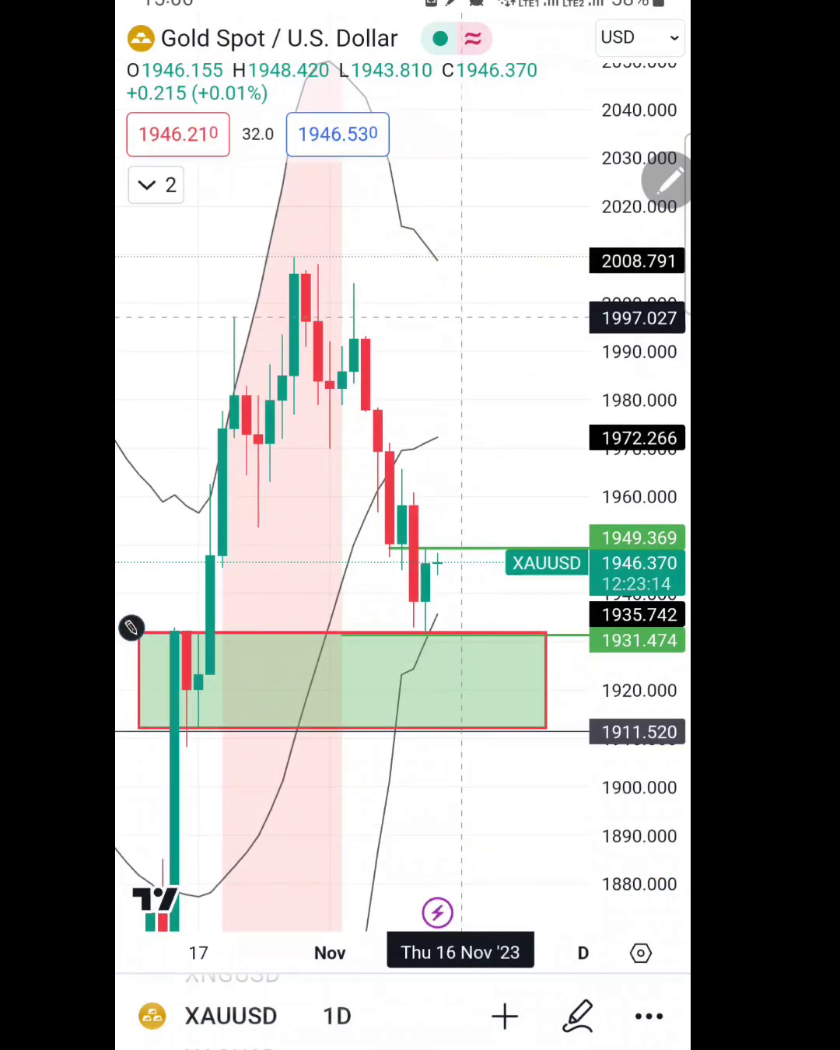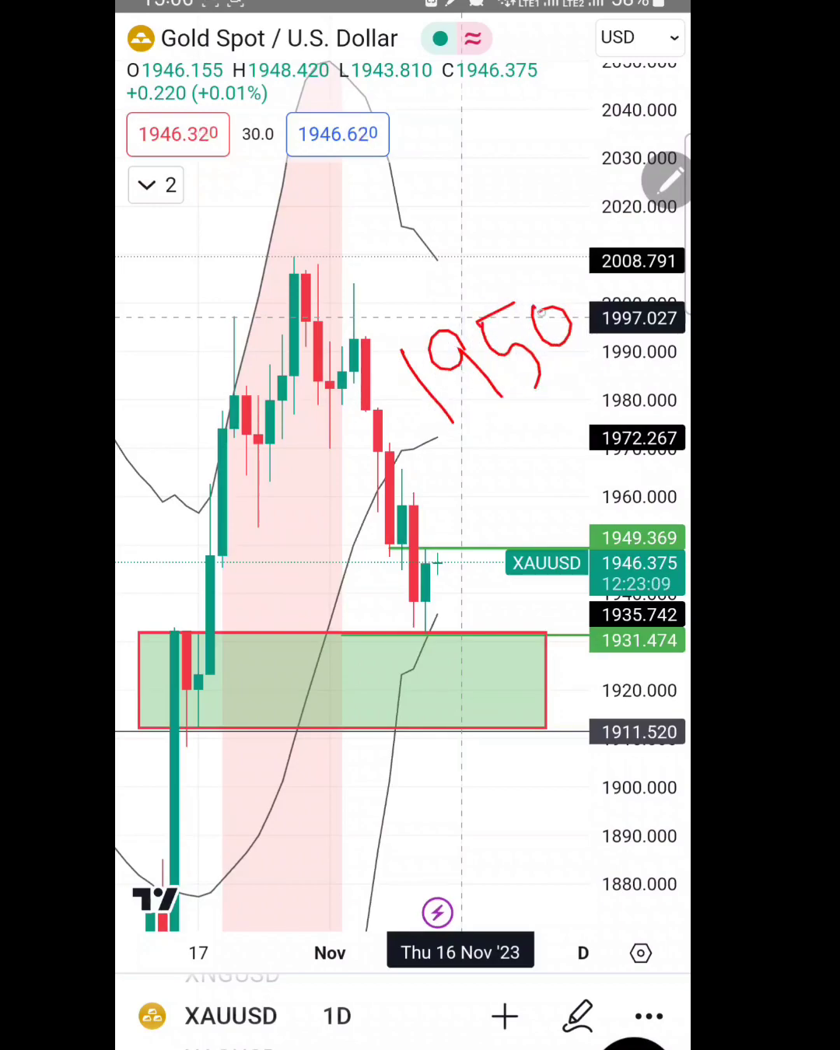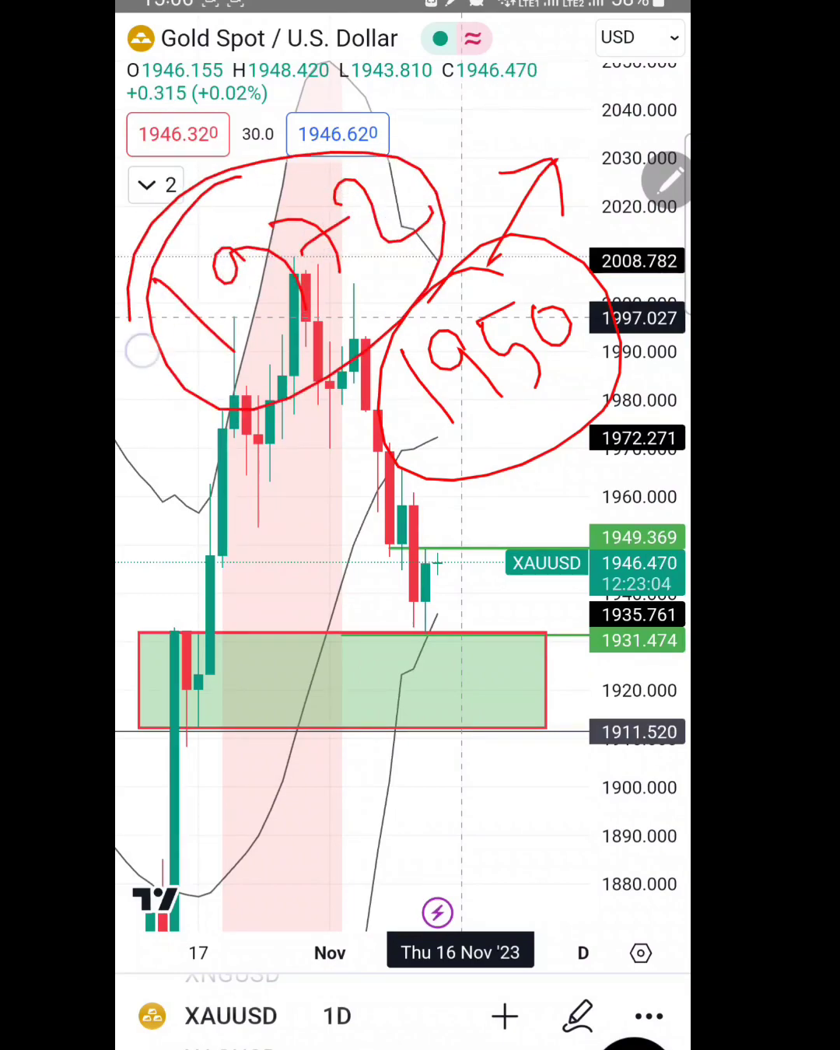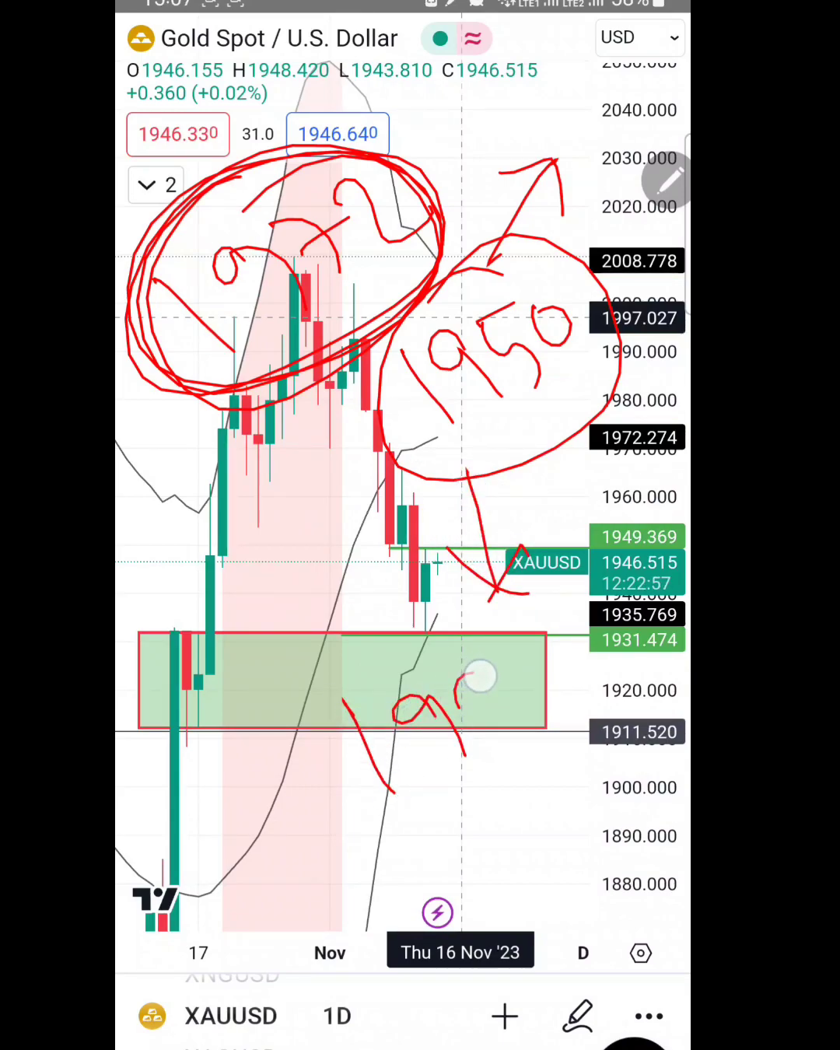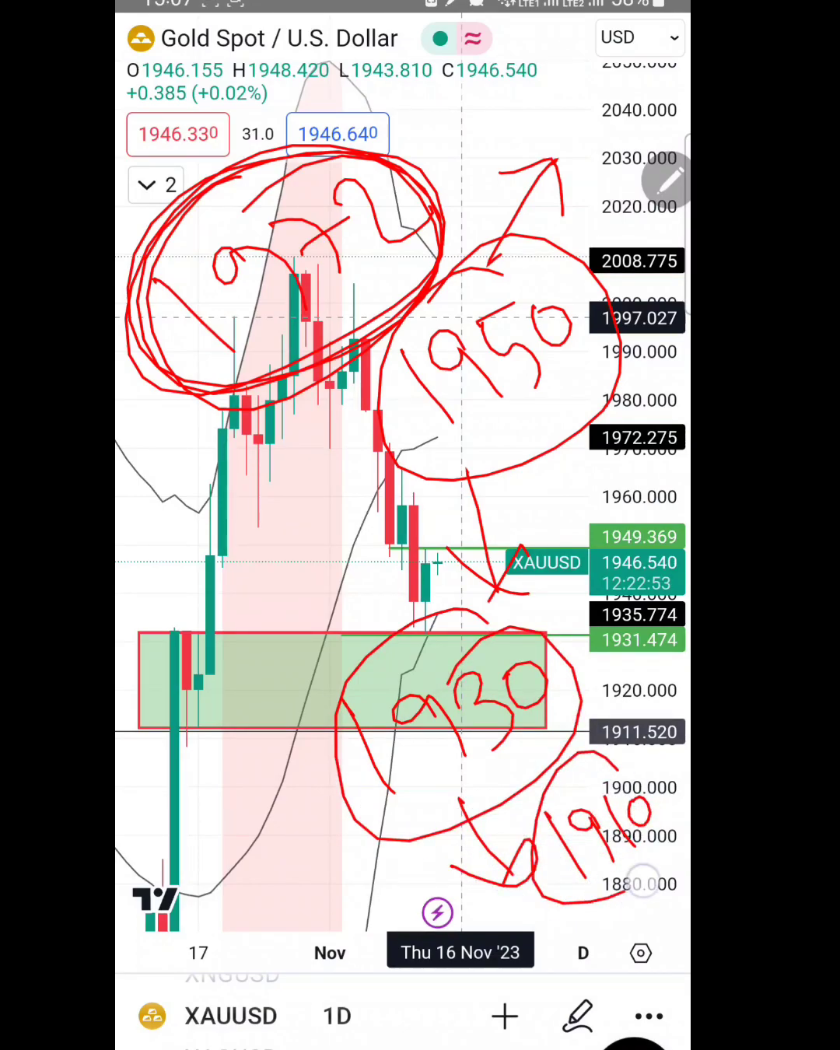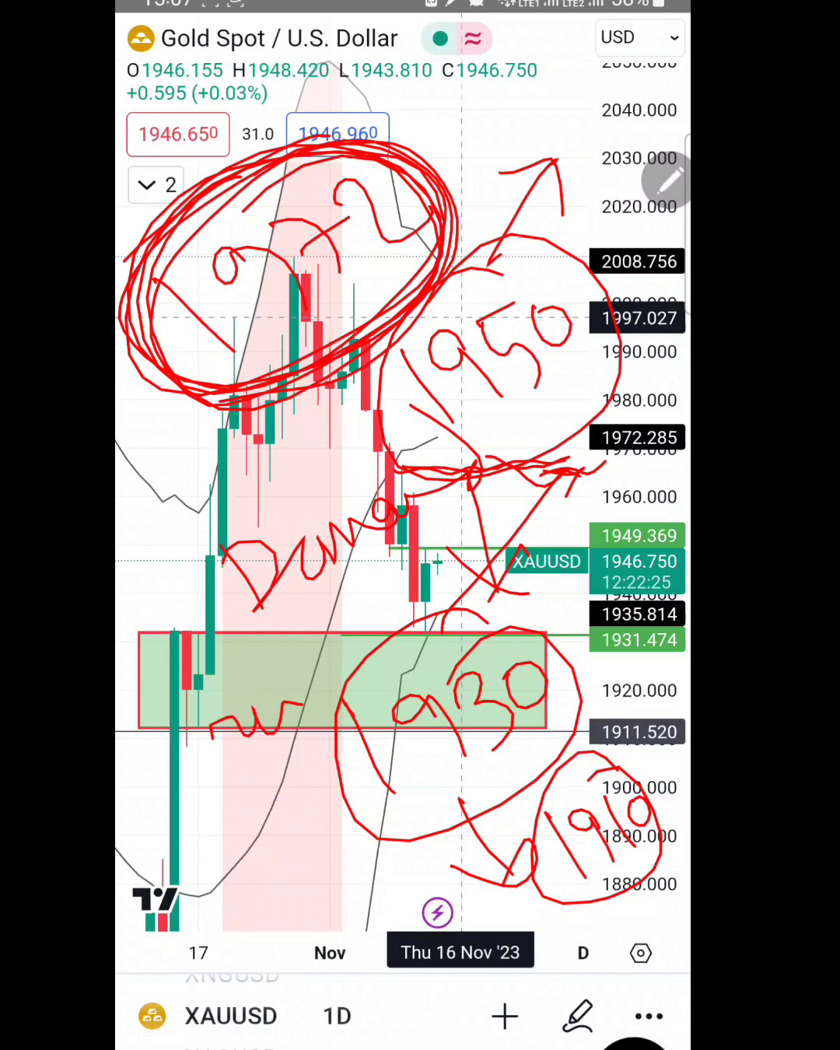If market bounces from 1950 zone after CPI data, then we may touch up to 1972, the 20-day as well as the middle of the Bollinger Band. And if it breaks 1930, it should take support at 1910 level, the bottom of the demand zone. So this is the present analysis in context of CPI data as well as the chart. So this is the present analysis, friends.